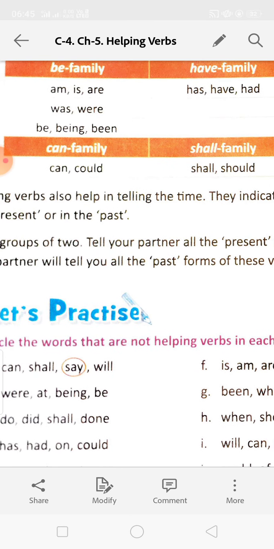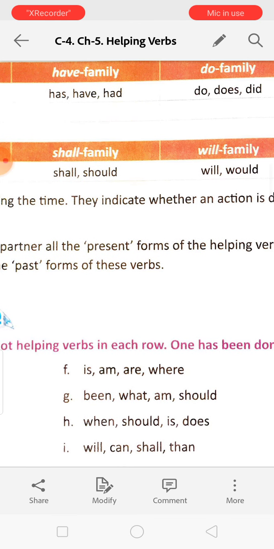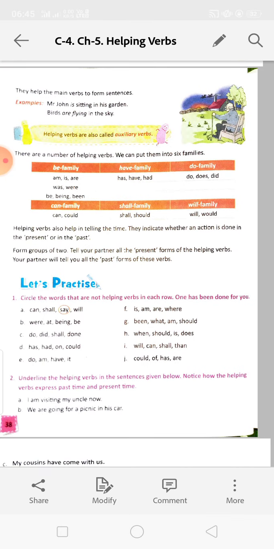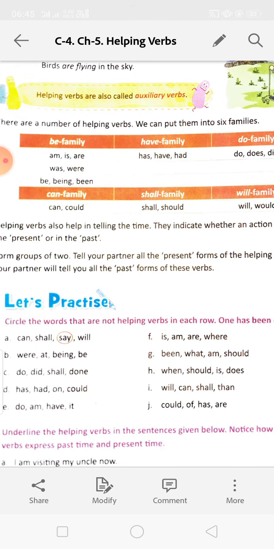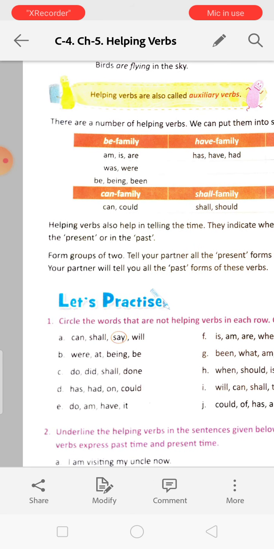Okay? Can is used to show the present form, could is used to show the past form. Shall and will, these we usually use to show the future time. Shall and will we use to show the future time, but in future time also, in present and past, we use should and would. Okay, we will read more about these, can, shall, and will, in class 5. Okay, helping verbs also help in telling the time. They indicate whether an action is done in the present or in the past.